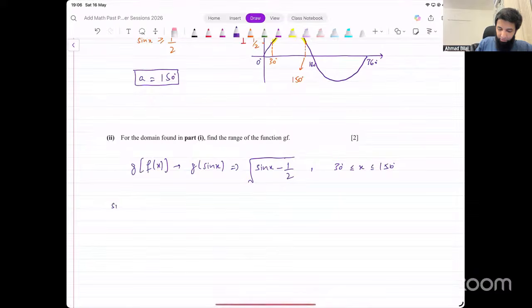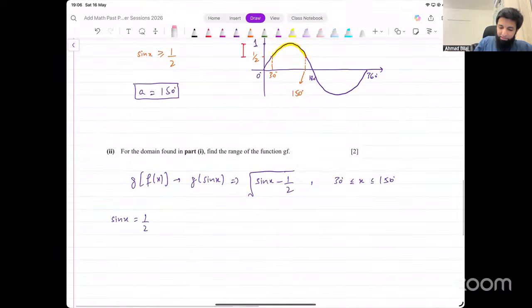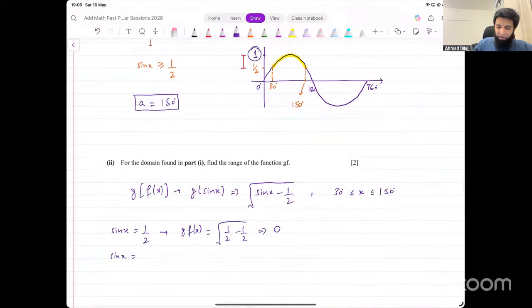So we put sine x equal to 1 over 2. That was the least value on that sine x graph, right? That will give us the least value of this function, gf of x. What will this become? Square root of 1 over 2 minus 1 over 2, and that gives us 0. Then you input the other extreme value of sine x, which is 1. Input sine x equal to 1, and that gives us gf of x equal to square root of 1 minus 1 over 2.